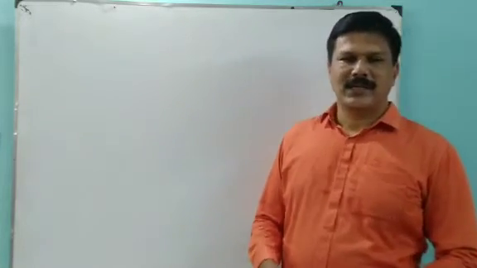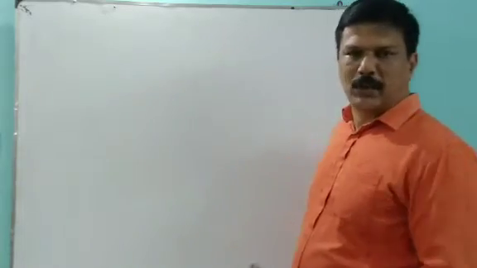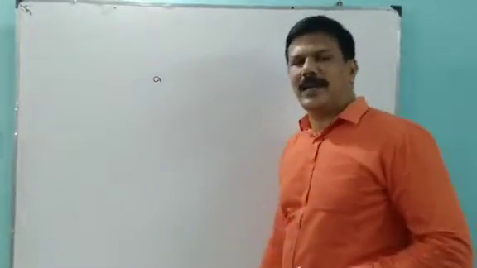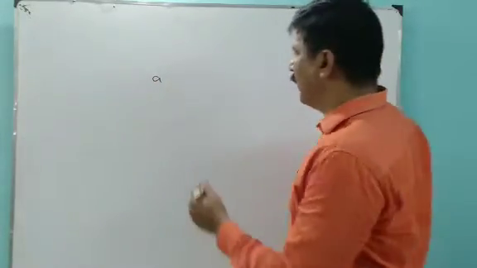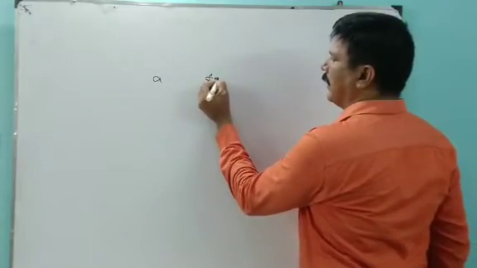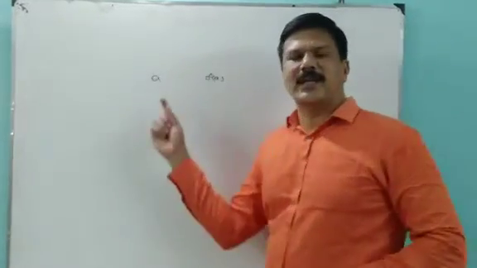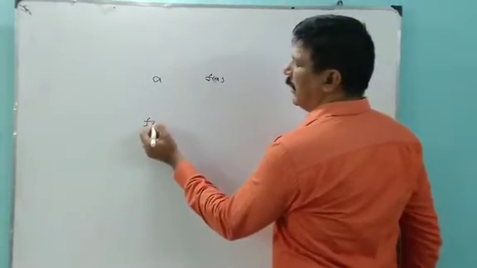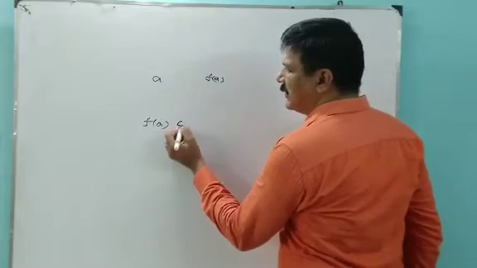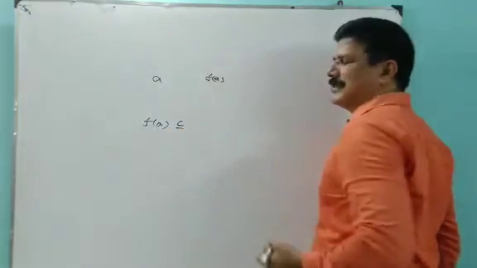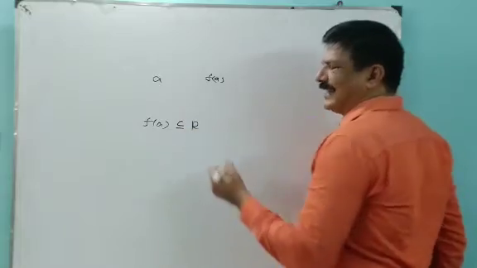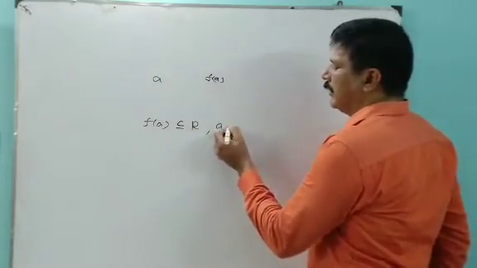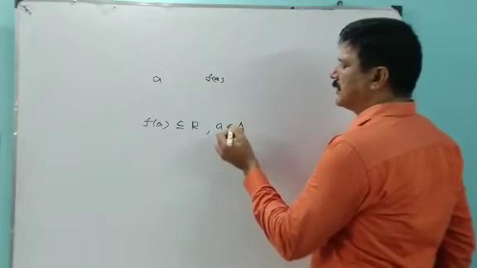If we take an element a in the domain set A, the image of a is f(a). Here f(a) is a subset of real numbers R.